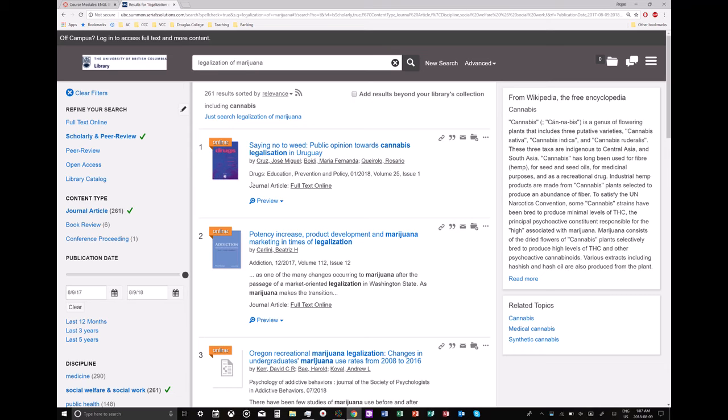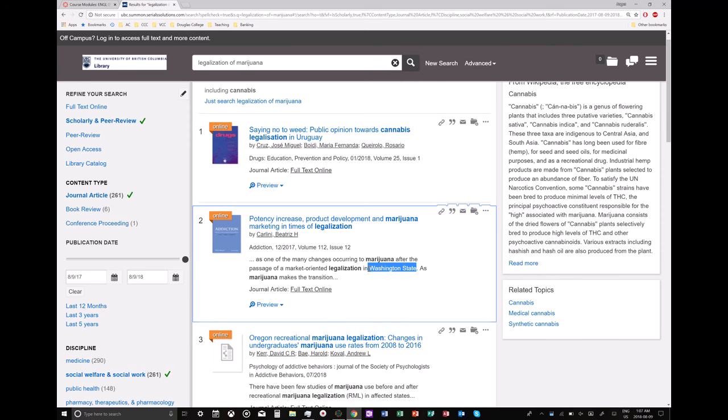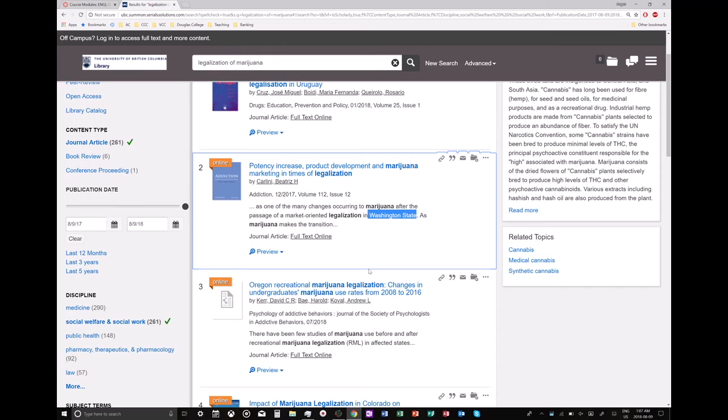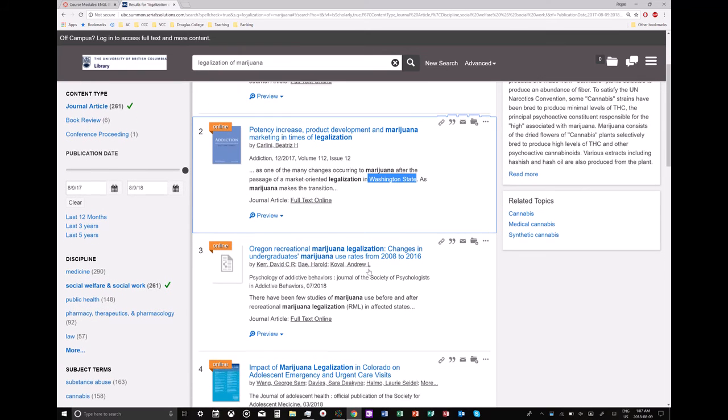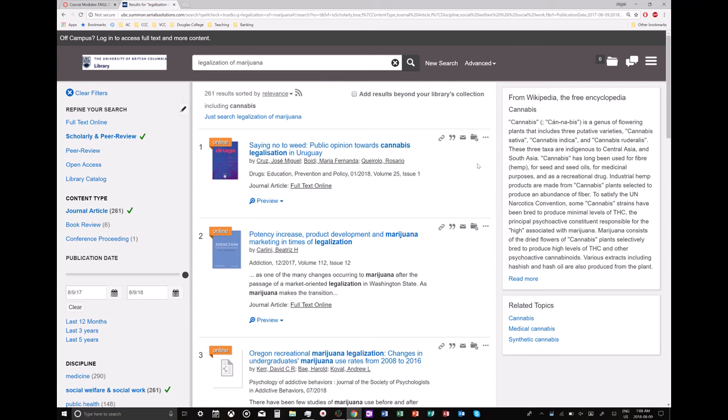Now, I want you to notice something. Look at the first article that you read on this results. It actually is talking about Uruguay. And that's not Canada. The second one talks about the Washington State. That's also not in Canada. In fact, most of these are probably not in Canada. Oregon, that's a state in America. Colorado, another American article. So I'm going to show you an option where you can use more options.